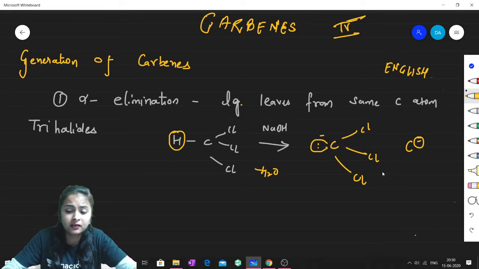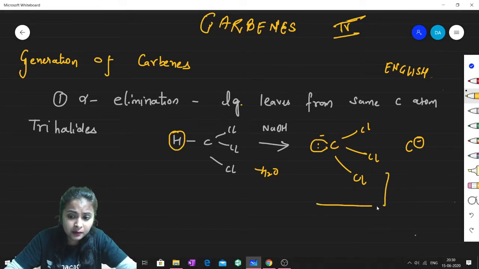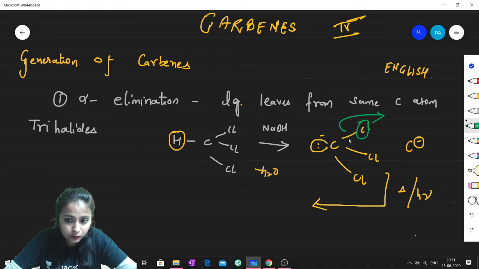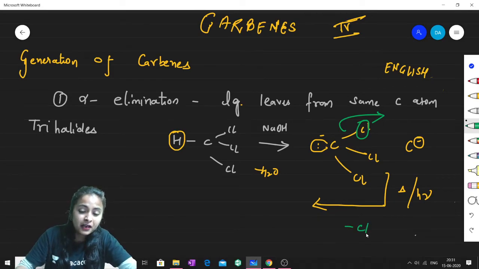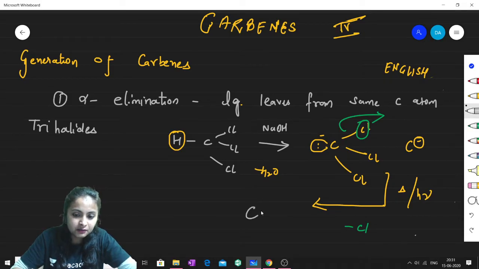This is the carbanion. But if to this carbanion I provide heat or light, there is a strong possibility that this chlorine will get away along with the electron pair. If this chlorine is eliminated, there will be the formation of a species named carbene.